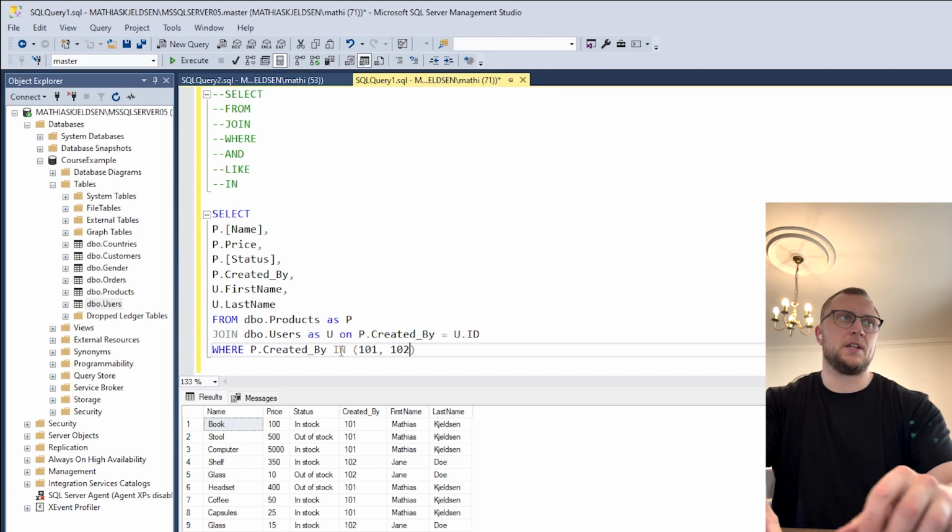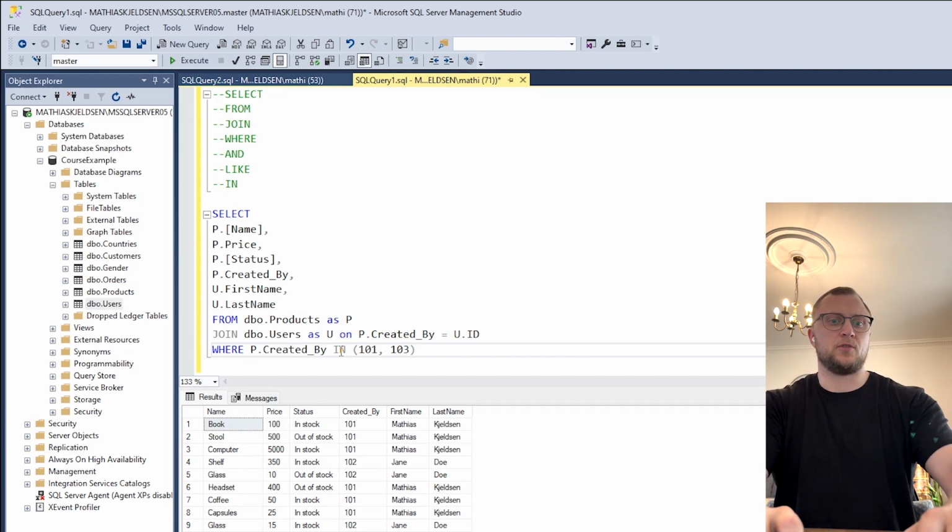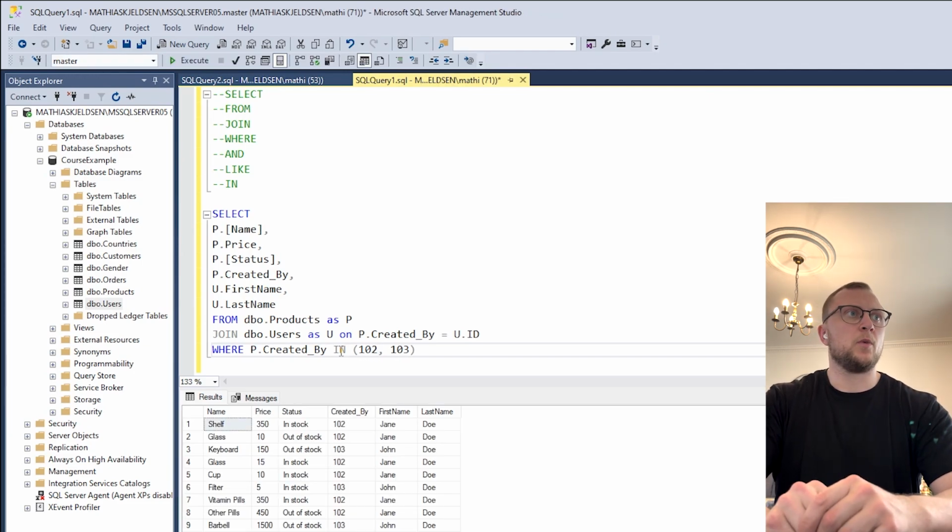And that gives us basically exactly the same output, but let's maybe try and change it up to say 102 and 103. So then we get the ones that have been created by Jane or John Doe. And that's IN.